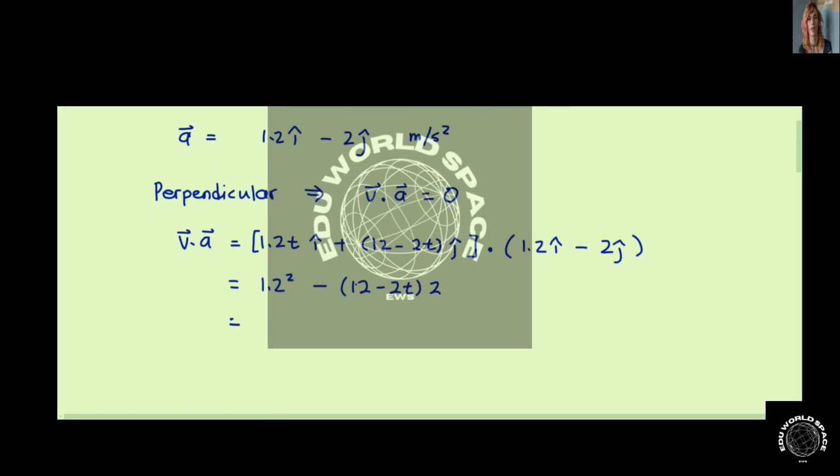So we have 1.2 squared t minus (12 minus 2t) times 2.